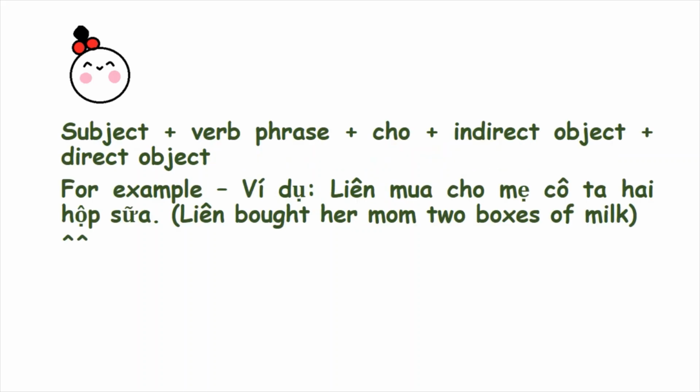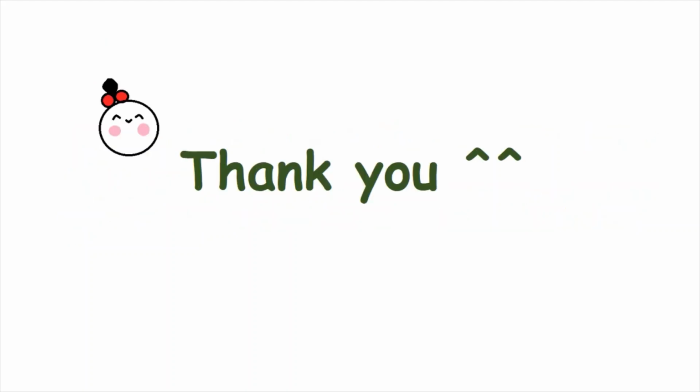Subject plus verb phrase plus "cho" plus indirect object plus direct object. For example, "Liên mua cho mẹ cô ta 2 hộp sữa." Liên bought her mom 2 boxes of milk.